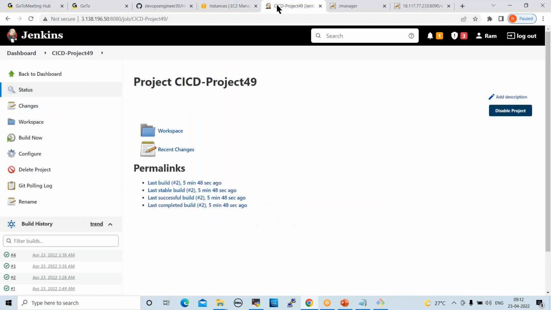So once we push this code to the remote repository, then Jenkins will check. Next job will be started. See here. Wait for a few seconds.